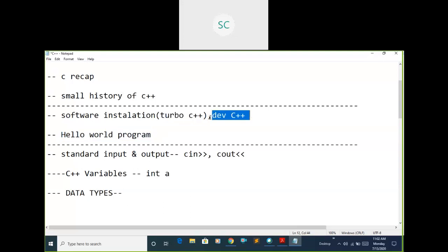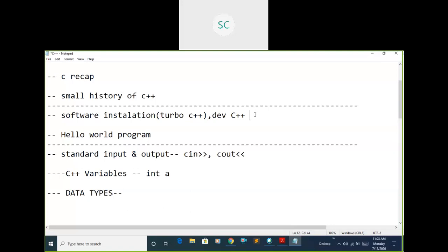A small difference between Turbo C and Dev CPP: these are two different compilers. In Turbo C, we include the header file as .h, but in Dev CPP, we include the header file as only iostream. Don't give .h then. Extra in Dev CPP, we use one namespace, that is using namespace std.